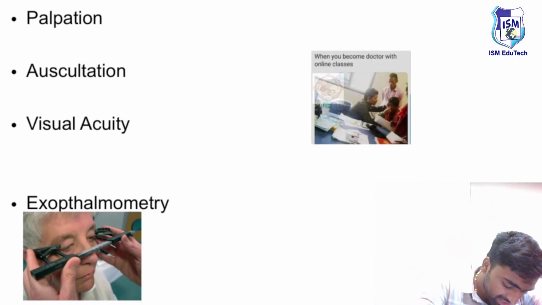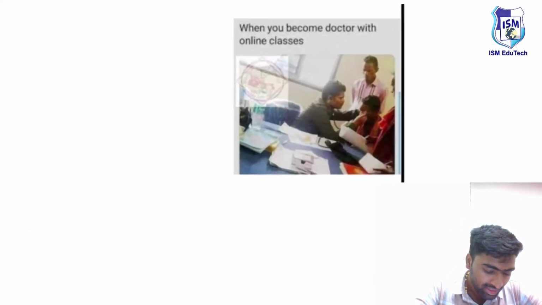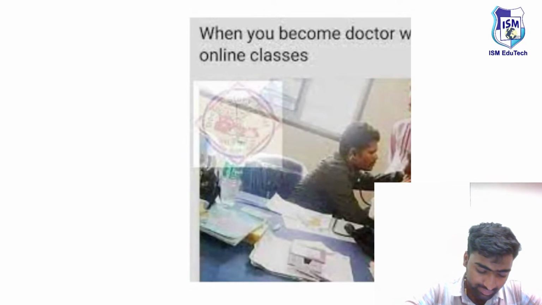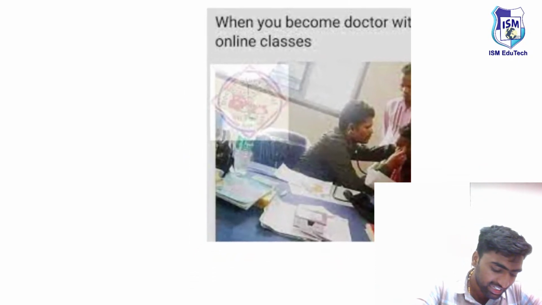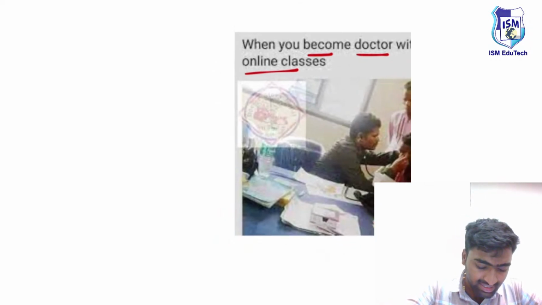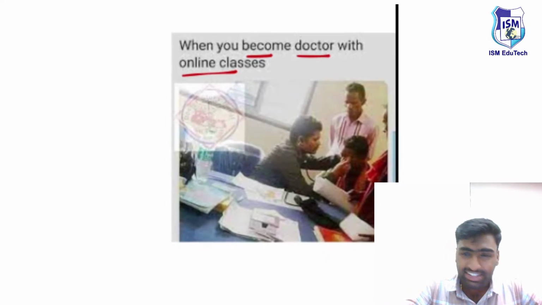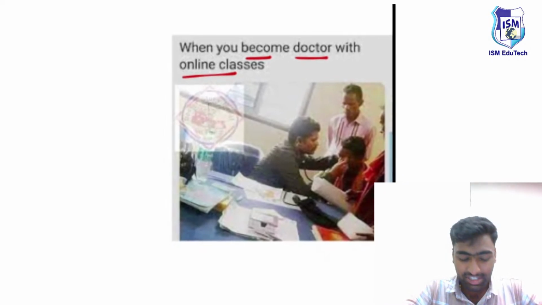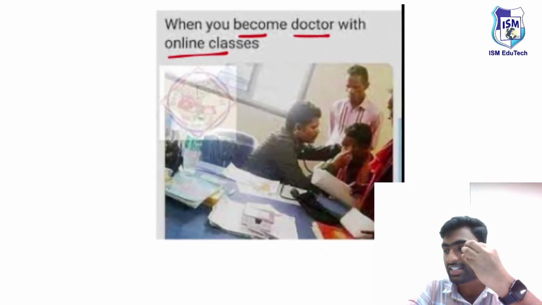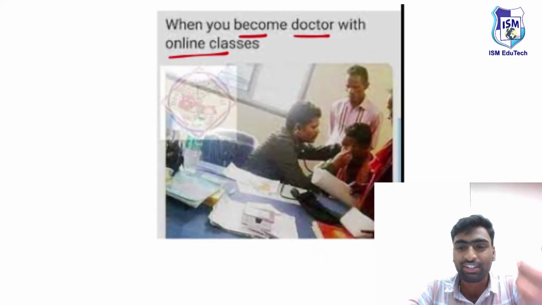Next one is auscultation. What is the role of auscultation? You may have seen memes circulated before about becoming a doctor by studying online classes. It is a medico thing for those who can understand: he is putting his stethoscope on the eye and is able to listen to the bruit produced by AV malformations.